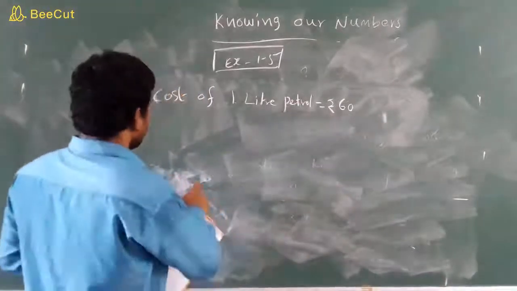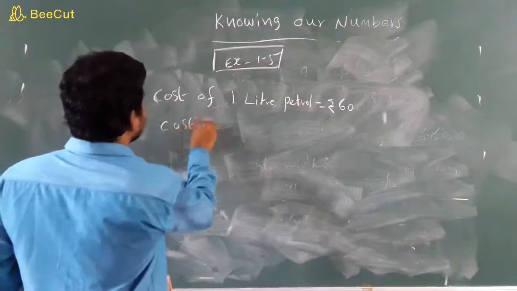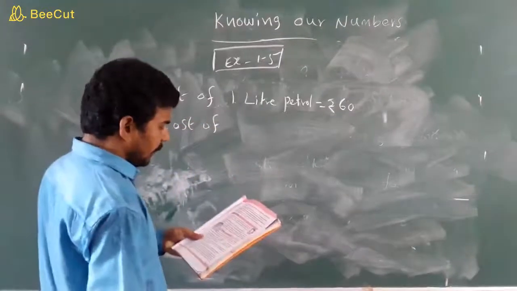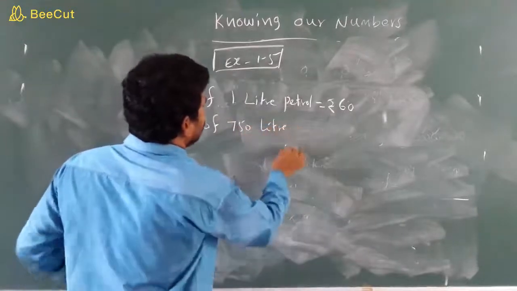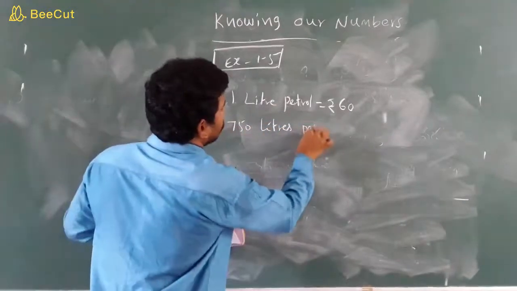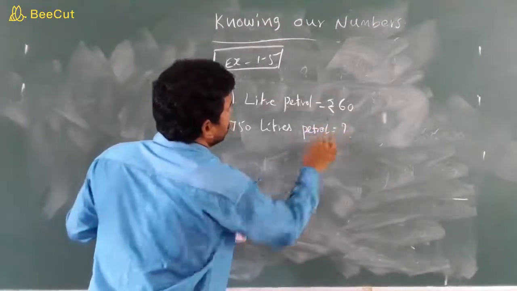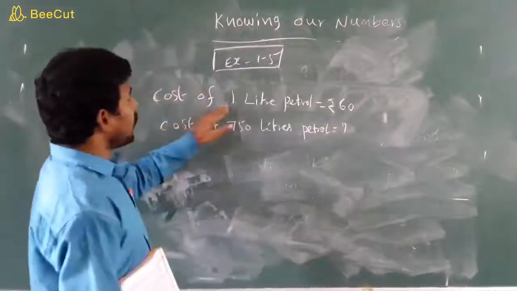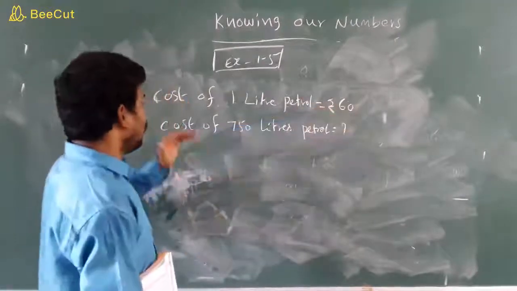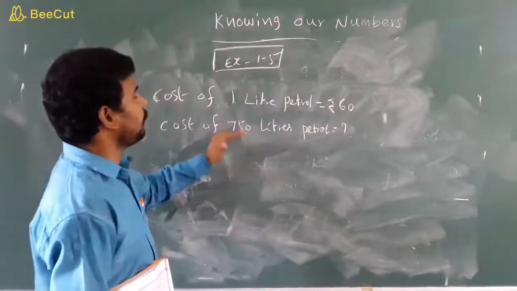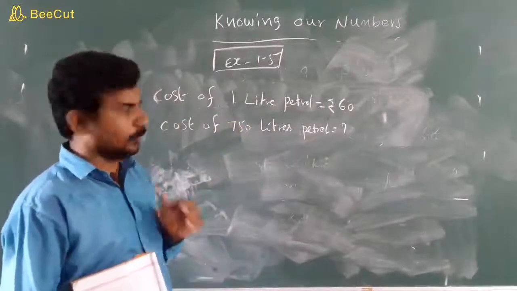Here we are asked the cost of 750 liters of petrol. It is very simple children. The cost of 1 liter of petrol is given, how much? 60 rupees. They are asking the cost of 750 liters of petrol. That is the question mark.